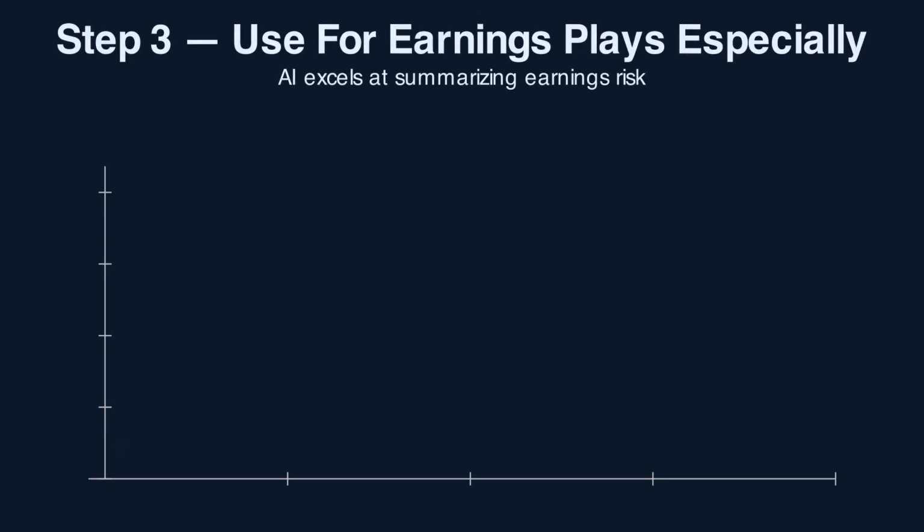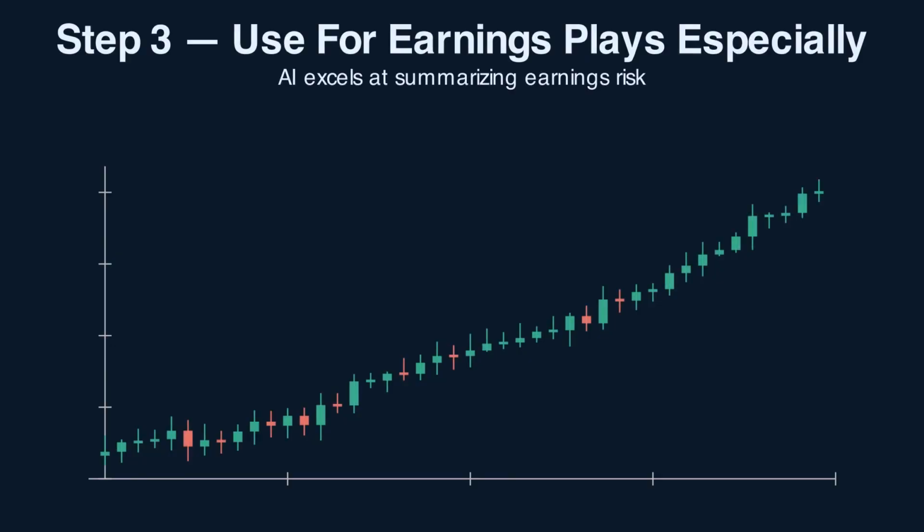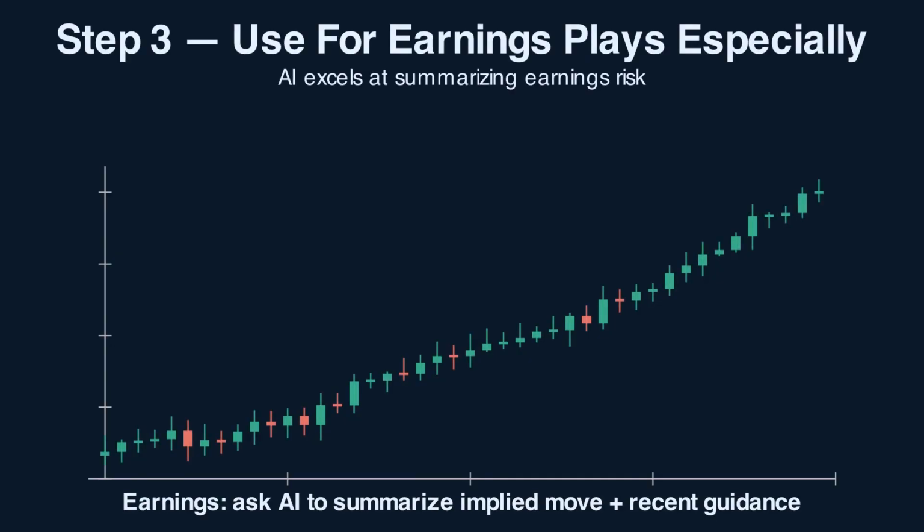Step 3. AI is especially useful for earnings-related validation. Prompt: for [ticker] reporting earnings on [date], summarize the implied move from the options market, the consensus EPS estimate, and recent guidance changes. List the top 3 risks to a long position held through the report. AI handles structured summarization of earnings setup data fast. Don't act on AI predictions about how earnings will go. That's signal generation, which AI doesn't do reliably. Use it for the summary work that would otherwise take you 15 minutes of manual research.